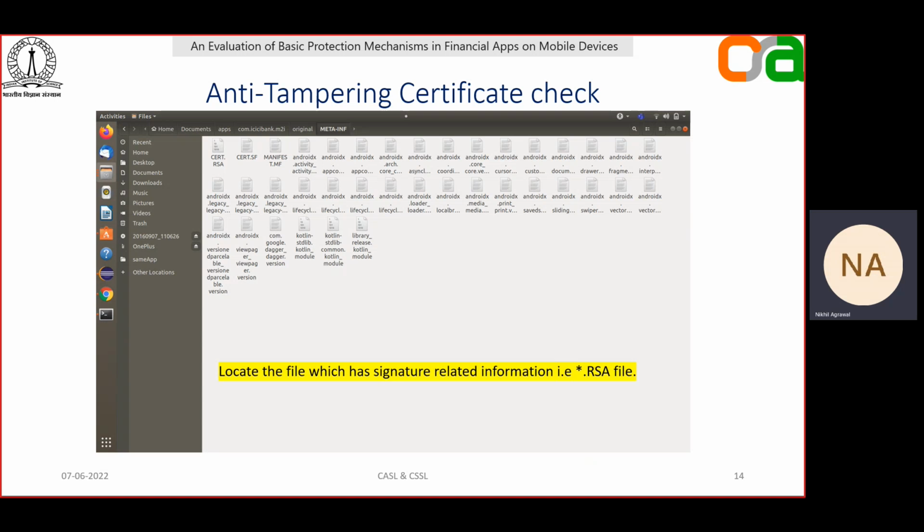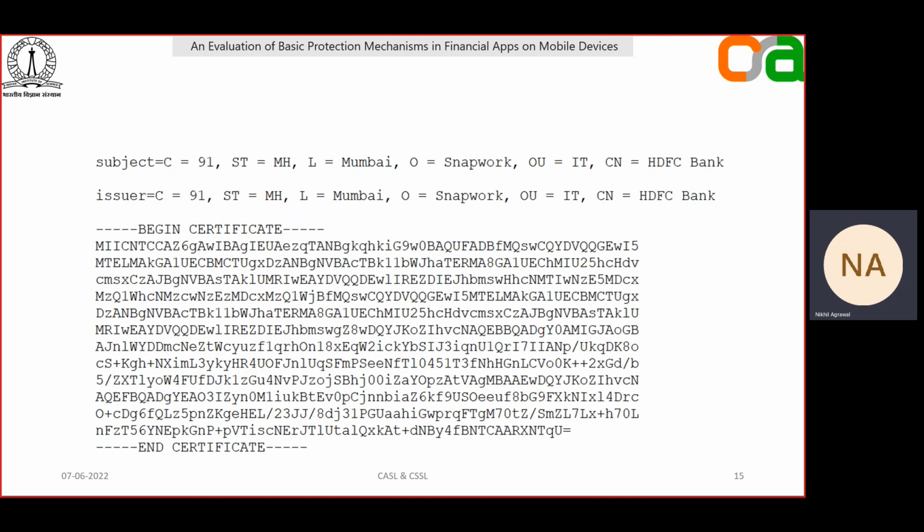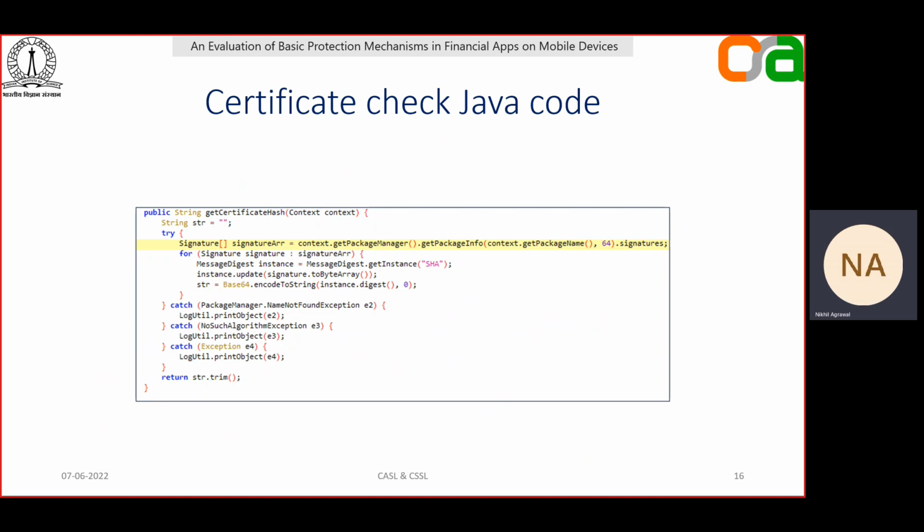So for the anti-tampering check, certificate validation is performed. First, we fetch the developer's public key certificate, which is used to sign the APK. On the screen, you can see a public key certificate provided by the HDFC Bank, and this certificate is used to sign one of their app's APK. Once the certificate is fetched, we located the code snippets where this public key certificate detail is used. This is the Java code snippet, which is used to perform the certificate validation.